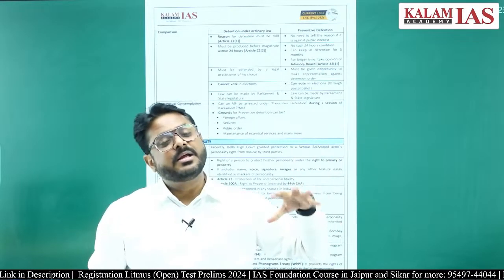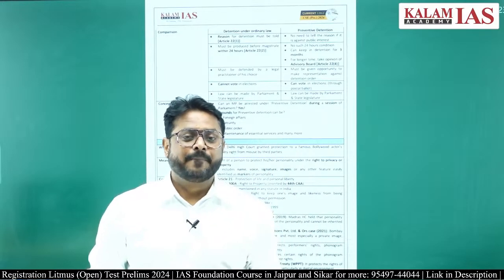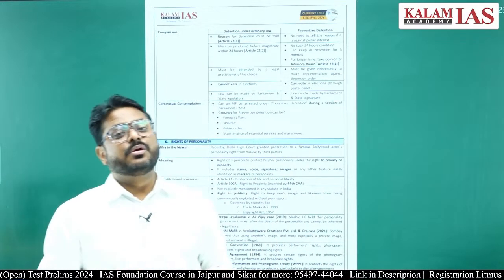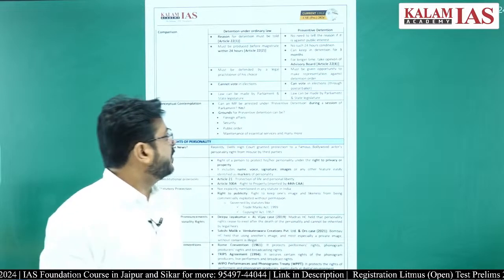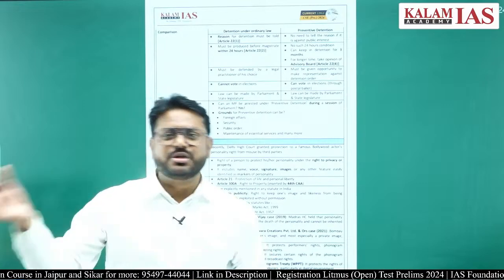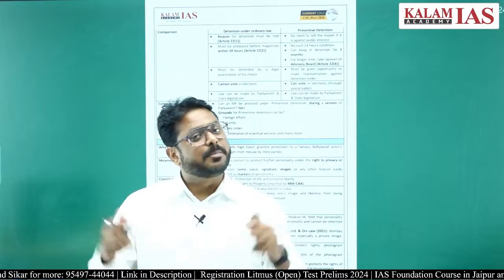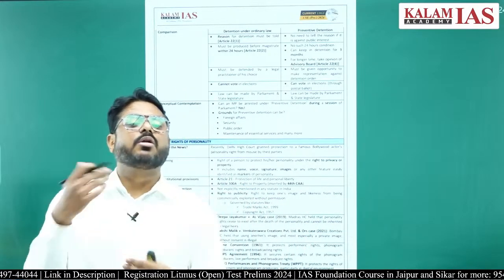A person can be sent into preventive detention for 3 months, right? And even after 3 months, if the person has to be detained further, then an advisory board will be set up. There will be several judicial members inside that advisory board, and this advisory board will decide whether preventive detention should be extended or not.